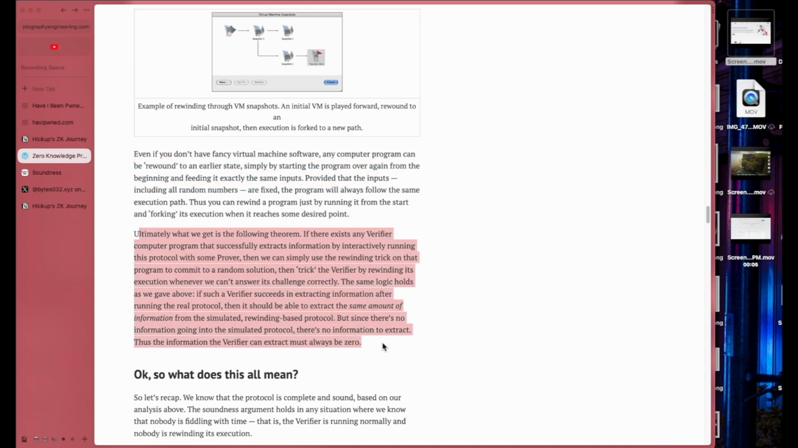Ultimately, what we get is the following theorem. I think this is the main important point. This is the point where we have to actually focus. All right, let's focus, guys.